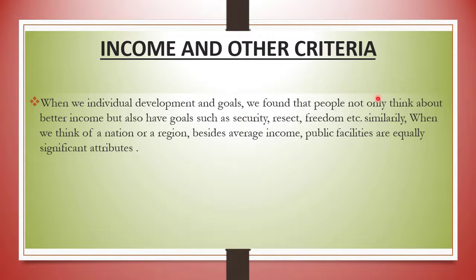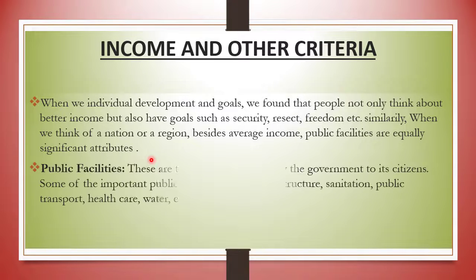You have already studied about this. Similarly, when we think of a nation or a region, besides average income, the public facilities are equally significant attributes. Public facilities means these are the services provided by government to its citizens. Some of the important public facilities include infrastructure, sanitation, public transport, education, health care, water, etc.